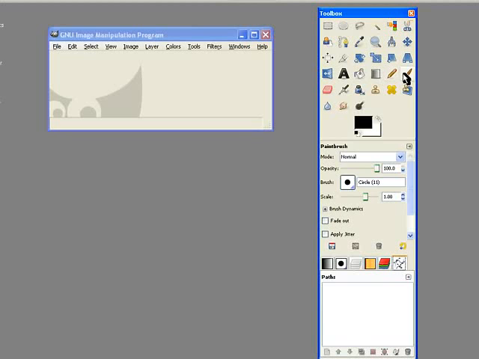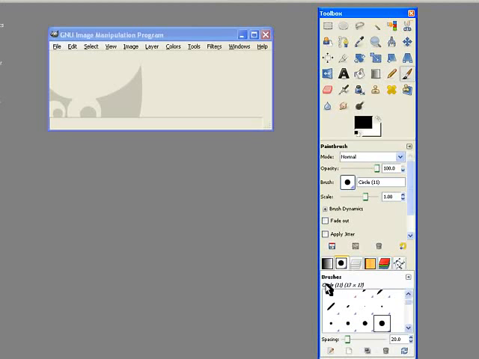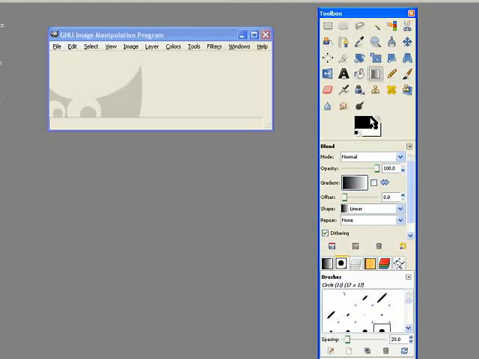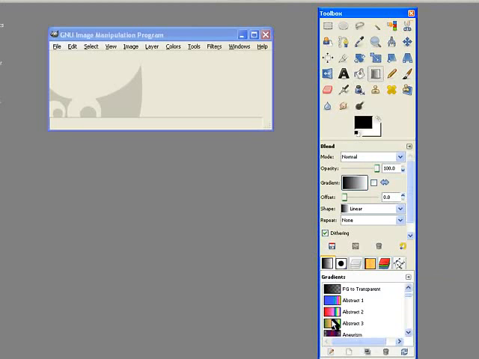So now we have a brush, we've got the properties, and we've got the brushes all shown adjacent to each other. Same if you go to the gradient, say there's gradient properties and the available gradients. Now I think it makes it slightly more convenient. It's up to you.